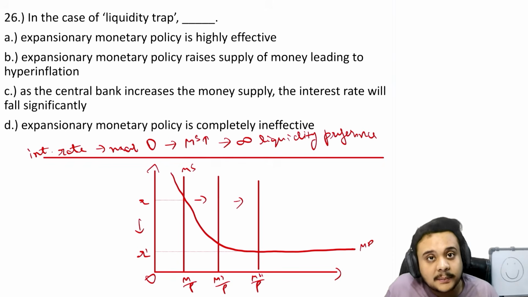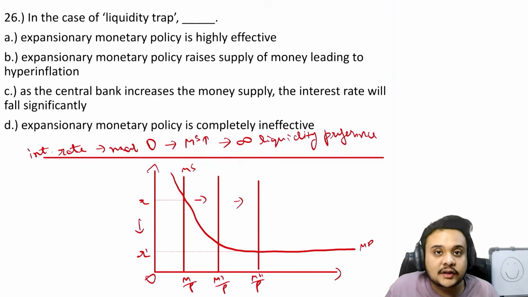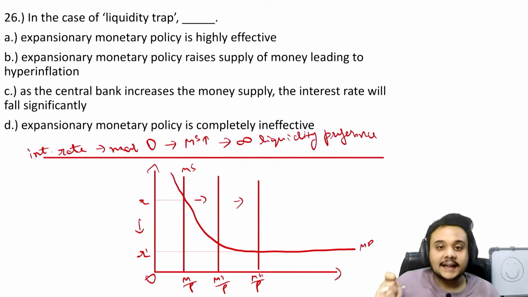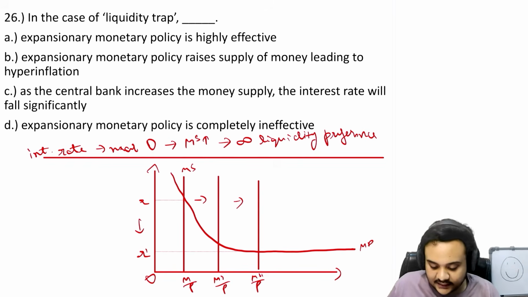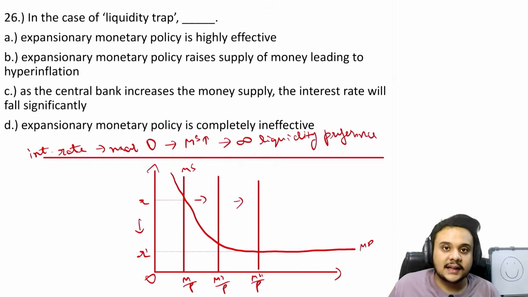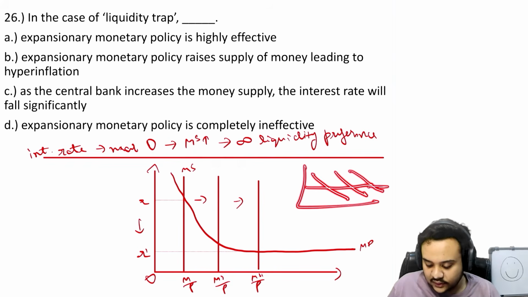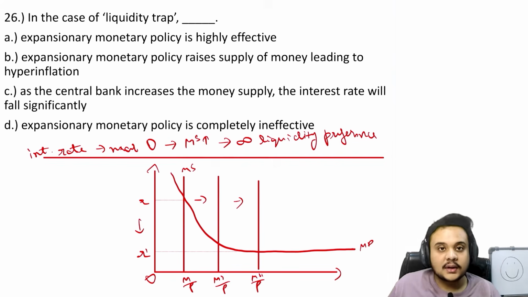That is why the monetary policy cannot be used in the case of a liquidity trap, because decreasing the interest rate is only going to increase the money supply, but that increase in money supply will not help the investment. So what is more effective in this case is, when you look at the LM-IS space, you will see that a fiscal policy is going to be very effective, because similar to this, even the LM curve has become horizontal. So if you move the IS curve, look at how much the income will increase. Okay, so that is the goal when you are stuck in a liquidity trap.